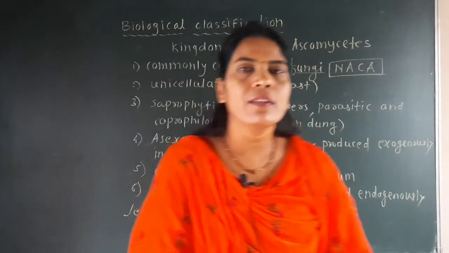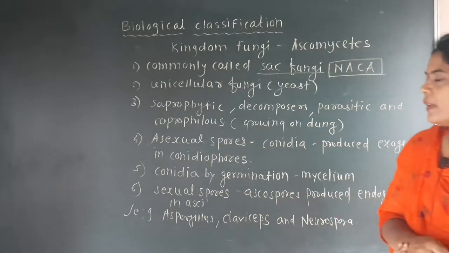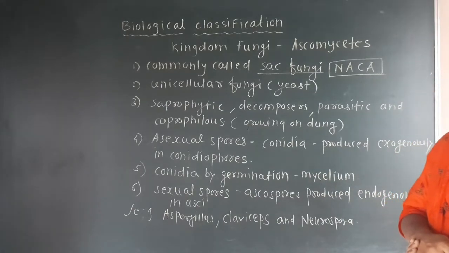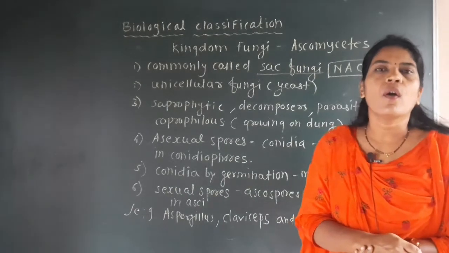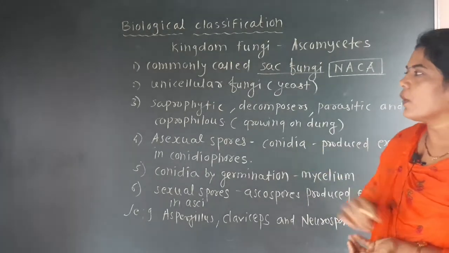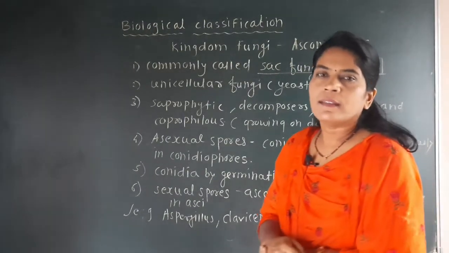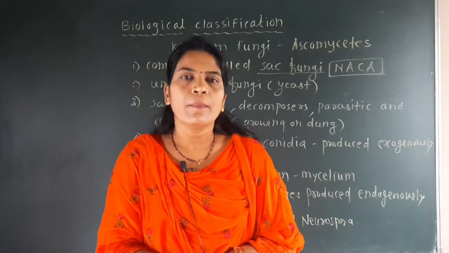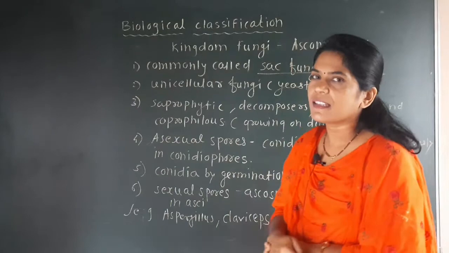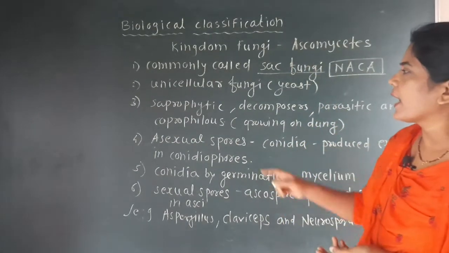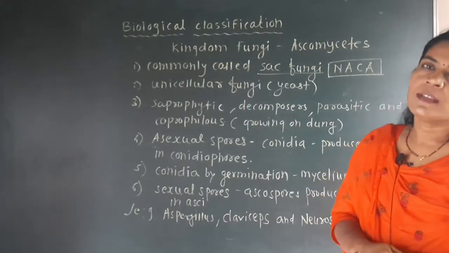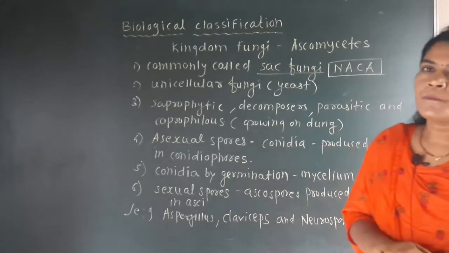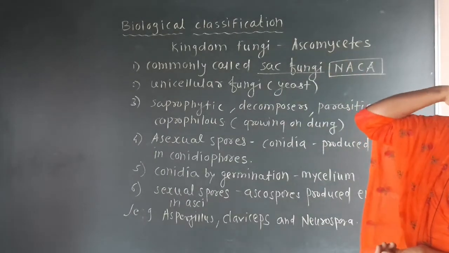And the last one is called coprophilous. Coprophilous means these fungi are growing on the dung. Dung is the fecal matter, or we call it cow's dung, buffalo dung. On that dung some fungi grow, and those fungi are called the coprophilous type of fungi. Okay, so this is about the habitat of the kingdom fungi, group Ascomycetes.